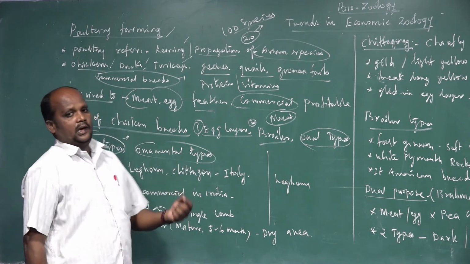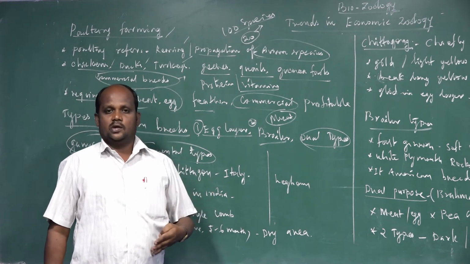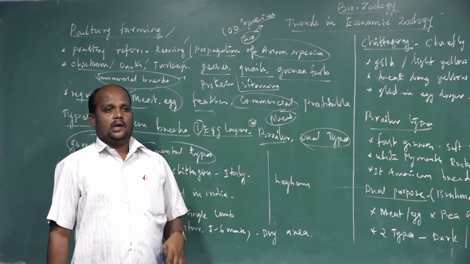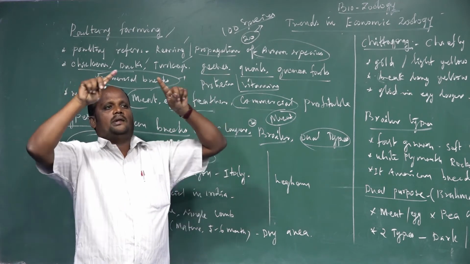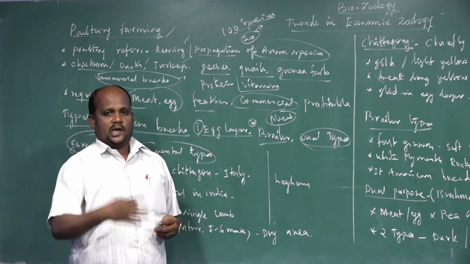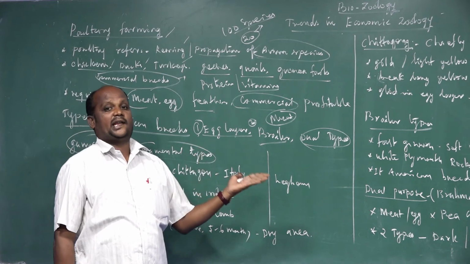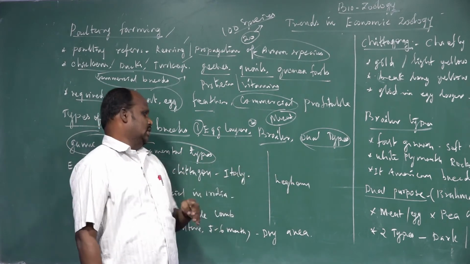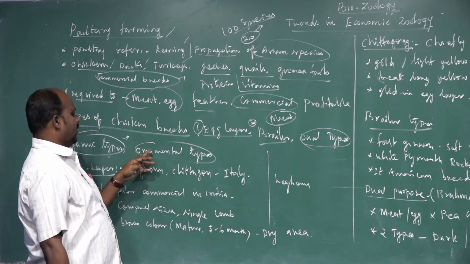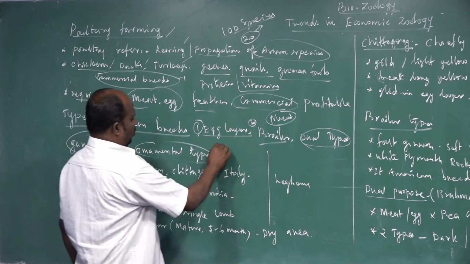Ornamental type means in front of a house, hospital receptions, hotels, and many places, we construct a small bird net and add the birds. That kind of bird population is called ornamental type, used for decorating in front of houses and receptions in many places. So such populations are called ornamental types of rearing. Rearing here means growing.